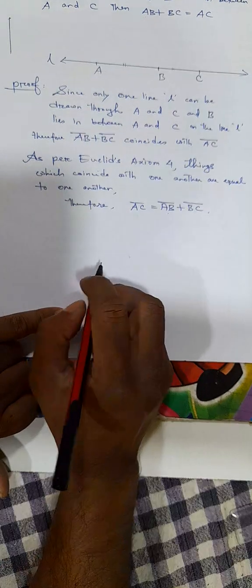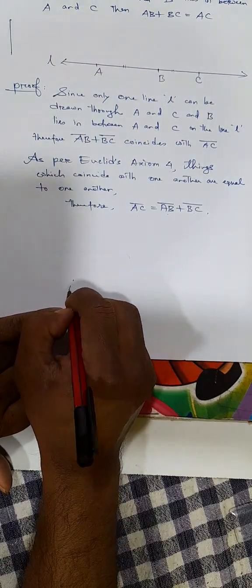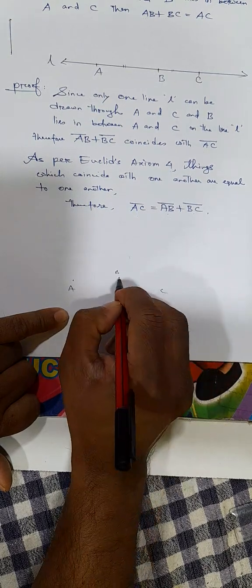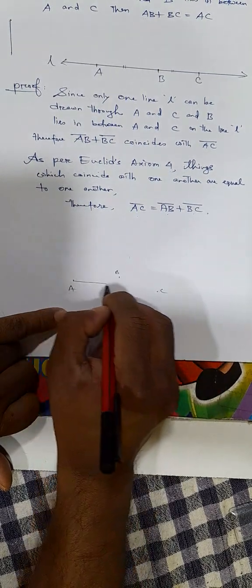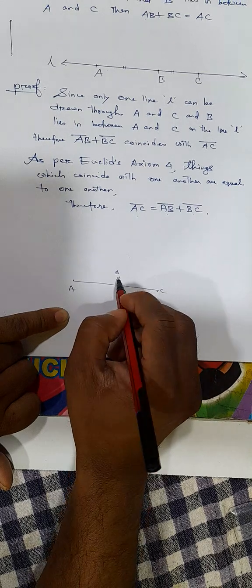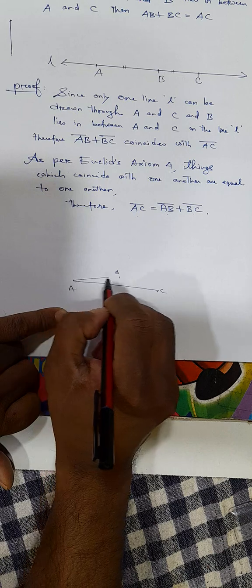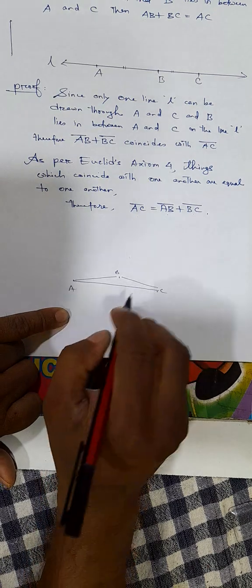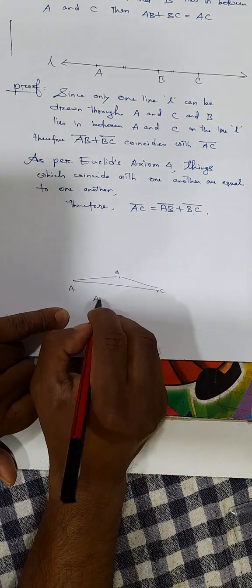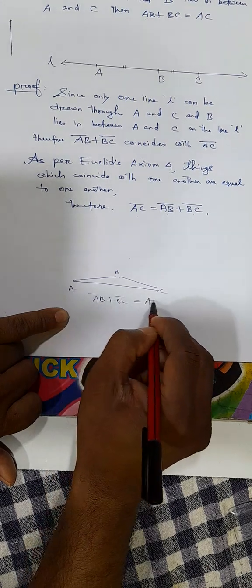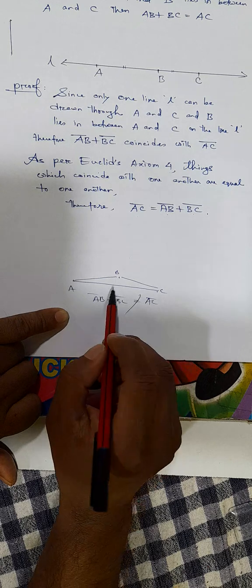If they were on different lines, say A, B, C, if these three were not on the same line, then you cannot say AB and BC coincide with AC. In this case, AB plus BC not equal to AC, right?